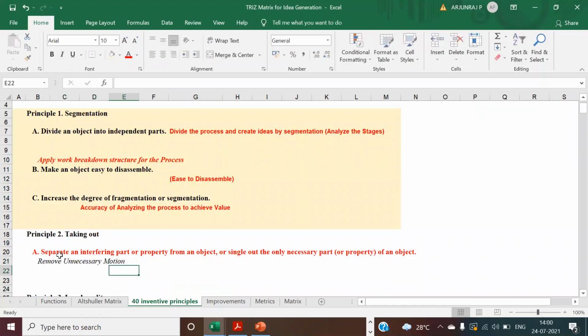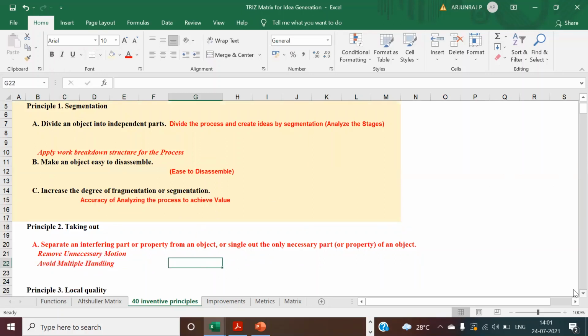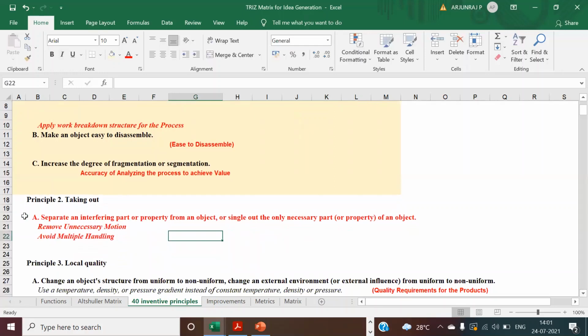Yes, exactly, this is a very good example. This is an example of taking it out. And is there any other examples you can give?